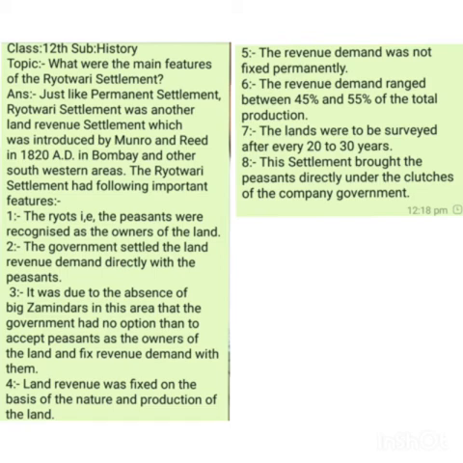Next, this Raitwari settlement brought the peasants directly under the clutches, under the cruel jaws of the government rather than landlords. Means that in the permanent settlement, the peasants were exploited by zamindars with both hands because the zamindar was an agent between the government and the common peasant. But in this Raitwari settlement, there is no intermediary between the government and the peasant. The government had a direct link with the peasant, and the government at all times tried to exploit the peasants with both hands.